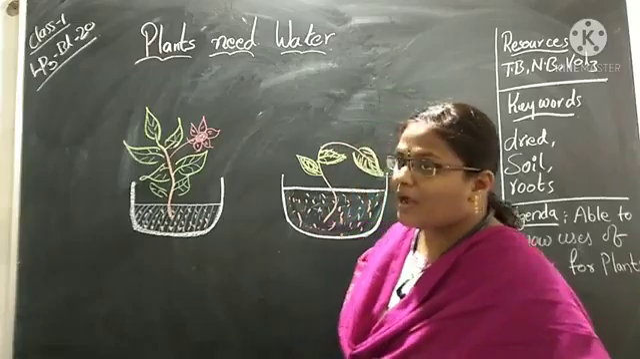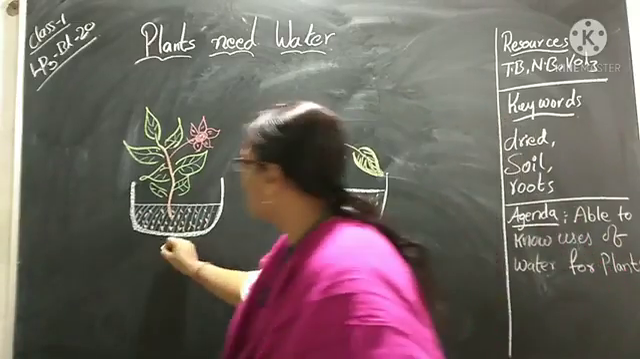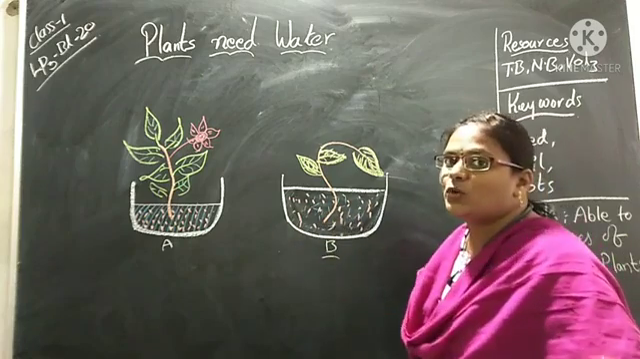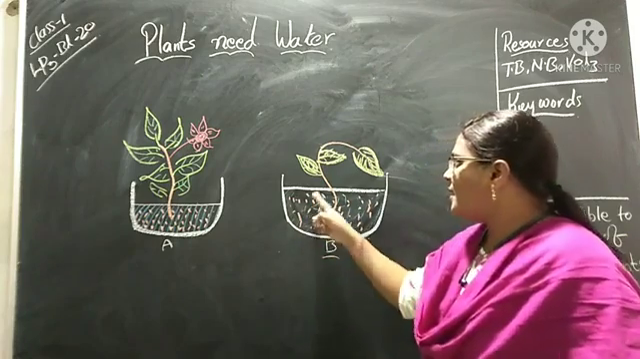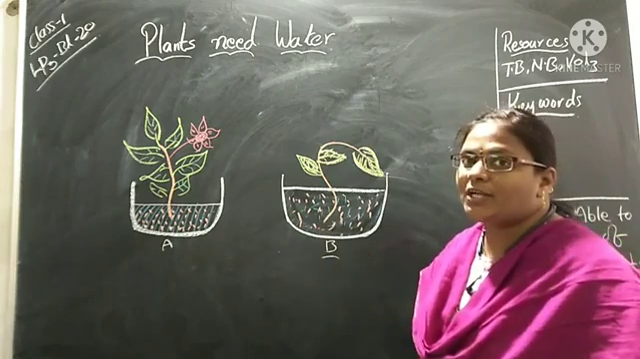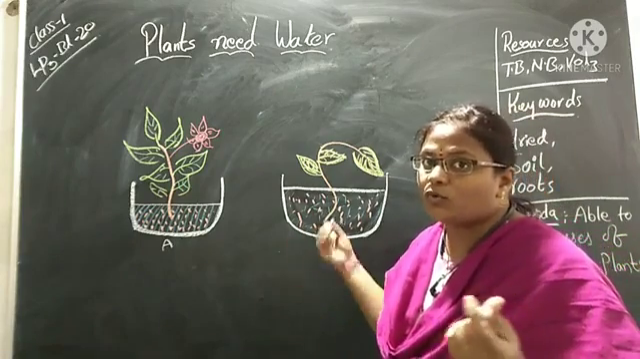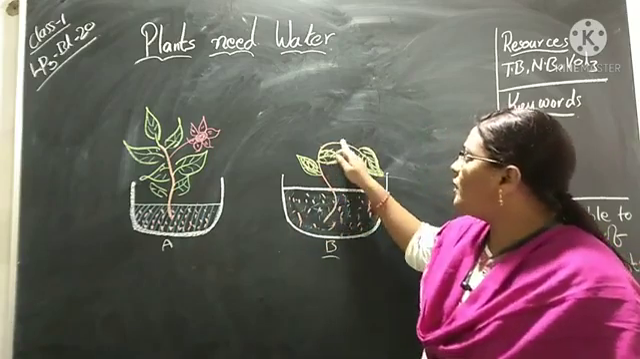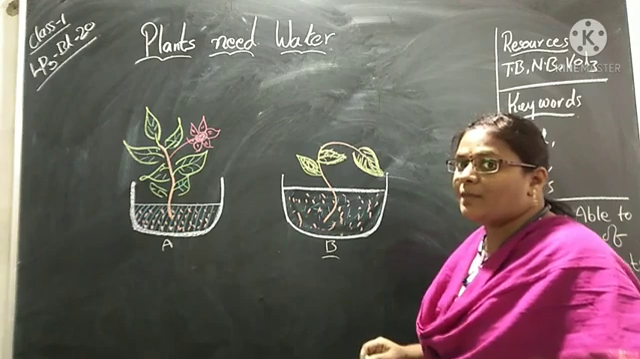But coming to the B picture, this is A and B. Now tell me what is the difference between these two pictures? Here brown color we have soil. Can you find here more water, children? I didn't pour any water to this. So how did the plant become here?